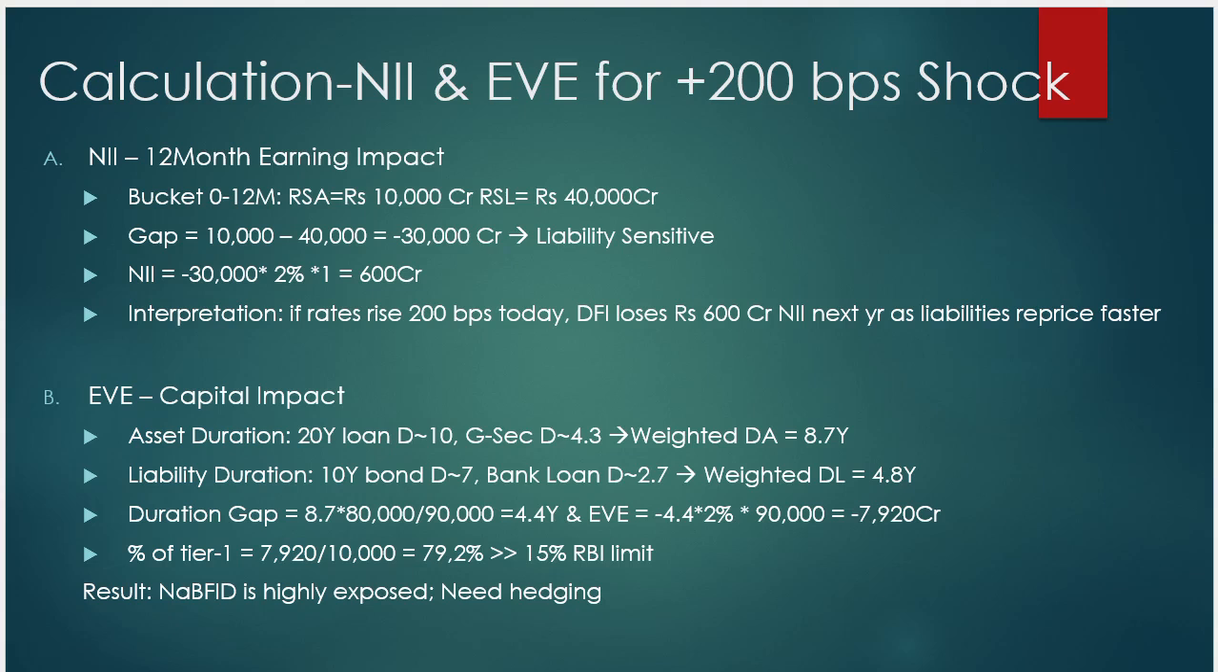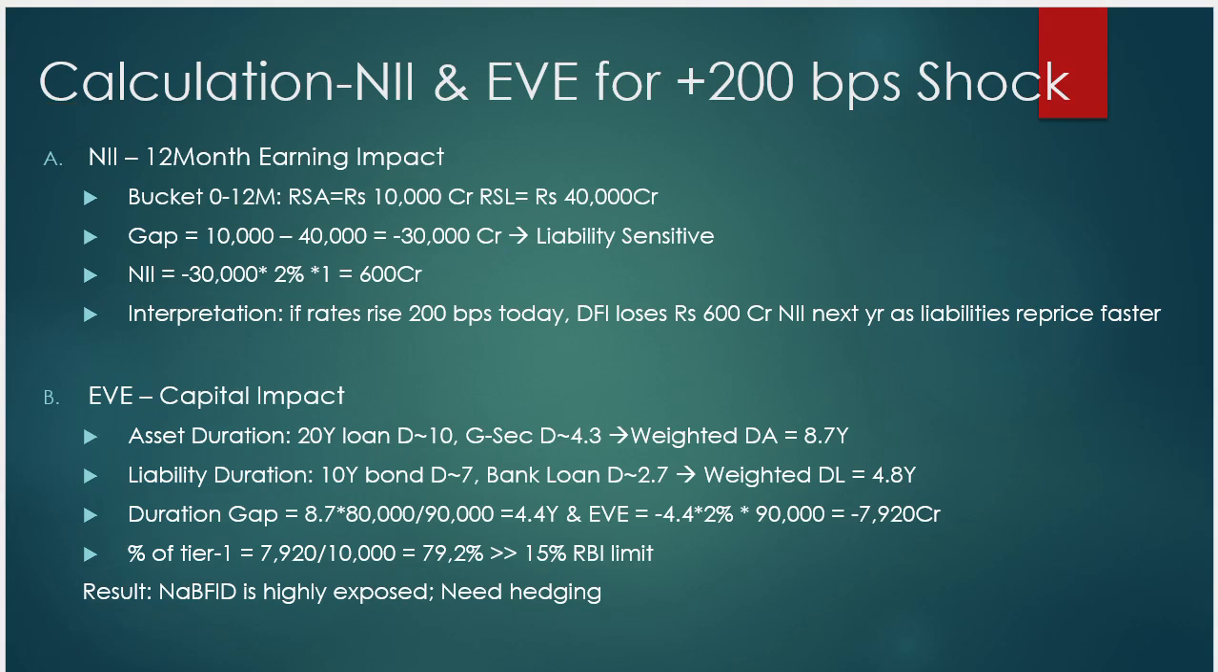So the duration gap is nothing but the duration of assets minus the duration of liabilities, adjusted by the liabilities-to-assets ratio. That will be put into the duration gap formula, and the result is minus 7.9, about 79.2%. This crosses the RBI limit, and it is a red flag. So the bank needs to take appropriate actions on that, or give an immediate update to the RBI, or the ALCO committee or the senior management risk management committee should take appropriate action. So that needs to be calculated here.